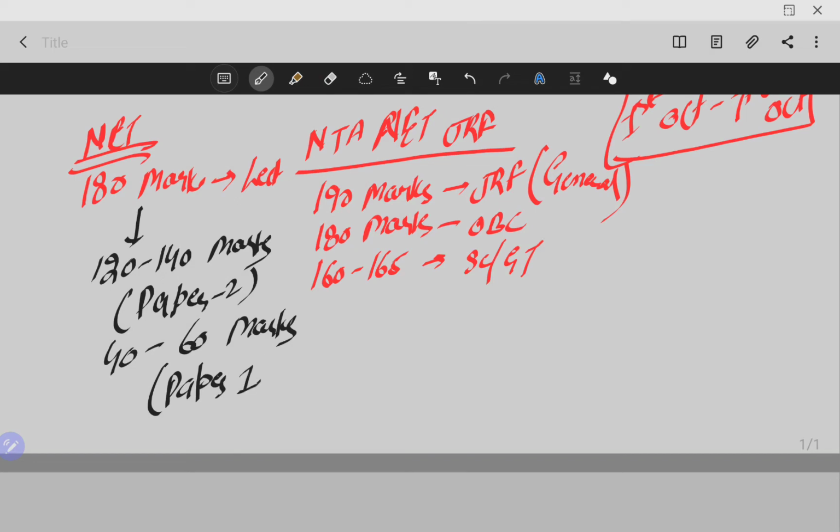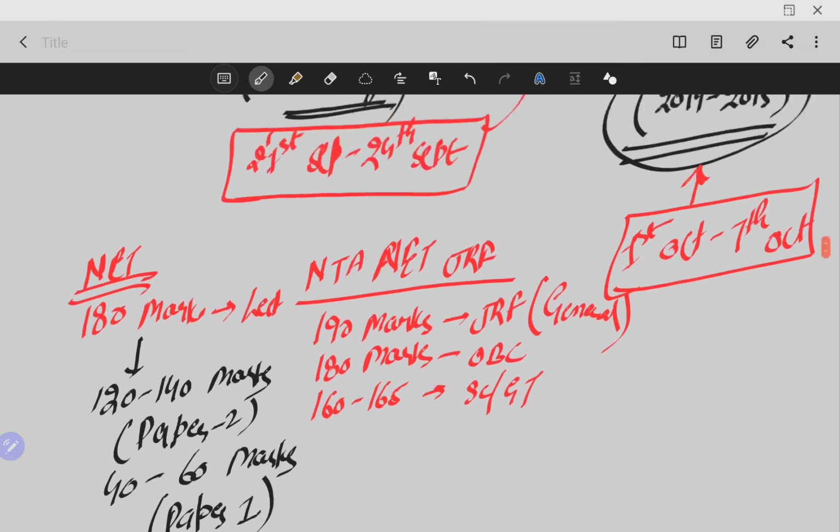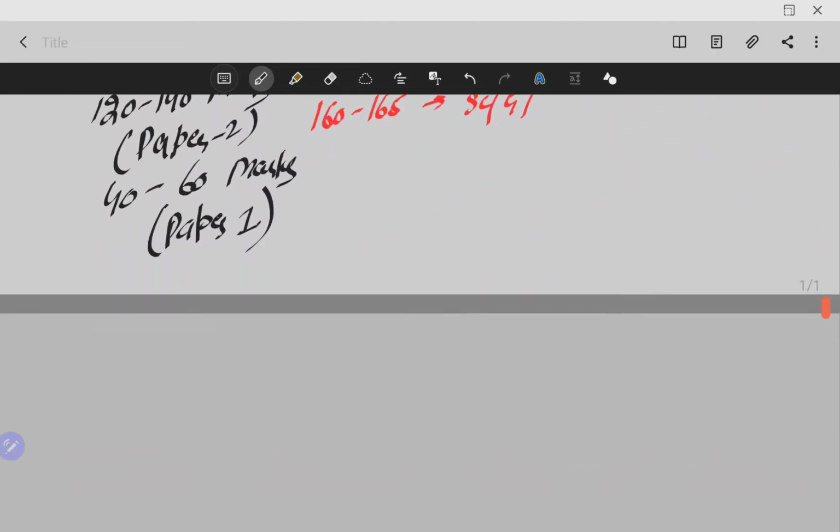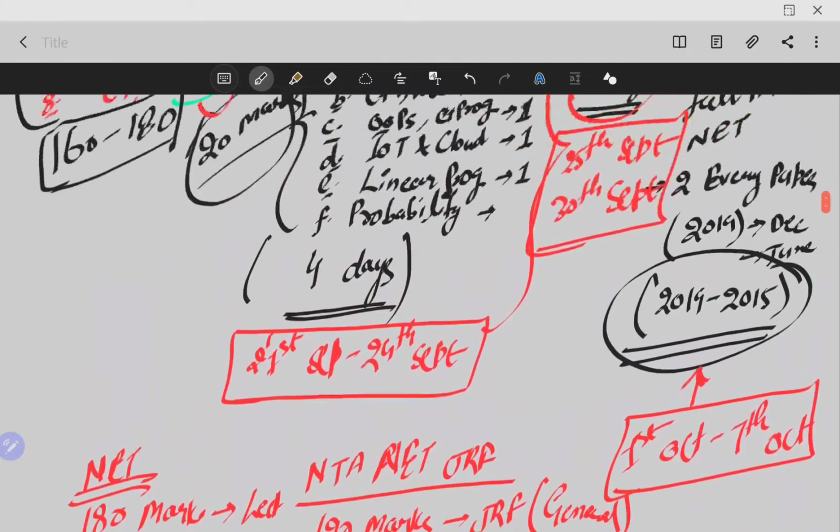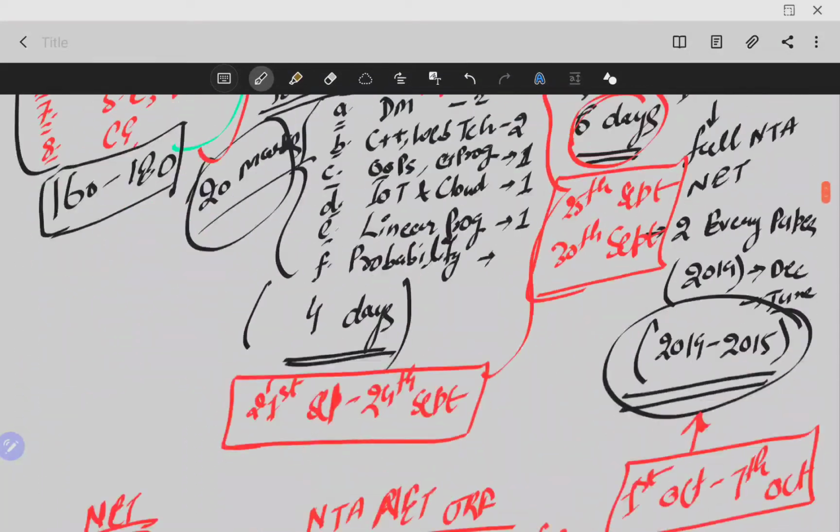So if you follow these 16 days in a strategic way, you can easily qualify JRF, right? That is not a very big thing. JRF can be easily qualified if you follow a very dedicated schedule. You should just be disciplined and you should make a good plan just like this, and it will be easy for you, right? How we are going to help you in this practice?